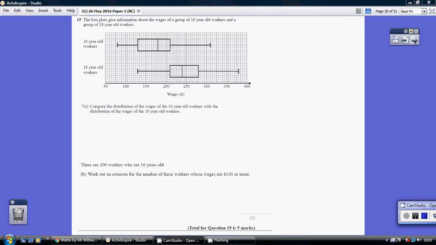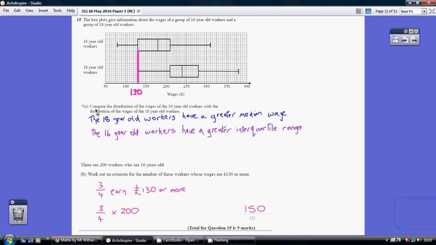Question 15. So when one of these questions asks you to compare the distributions of two box plots, you really need to give one comment on the median and one comment on either the interquartile range or the range itself. So just to remind you what they are, the median is the line inside the rectangle. The interquartile range is the length of the rectangle, and had you chosen the range, which I haven't, it would be the length from one end to the other end of the box plot.